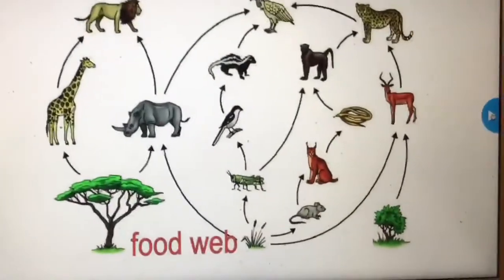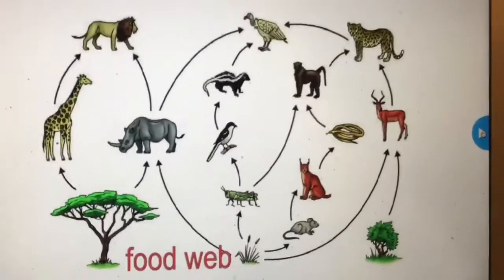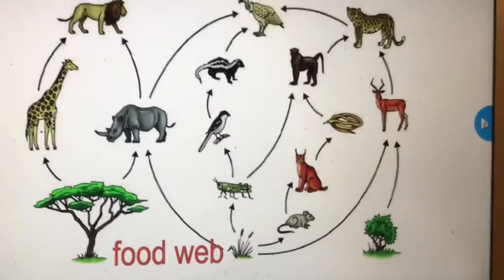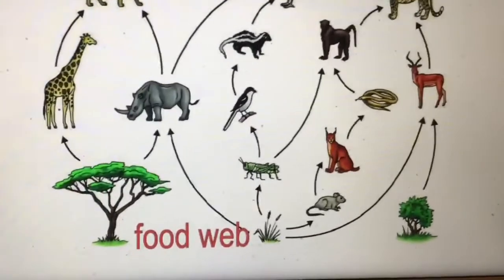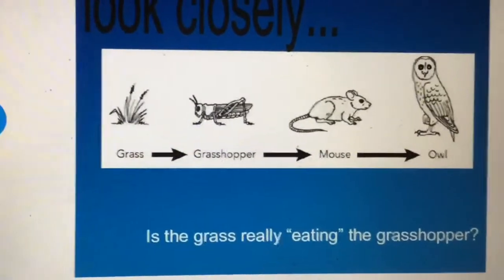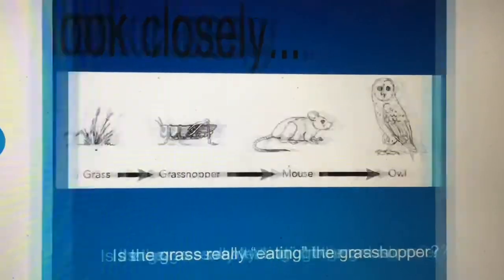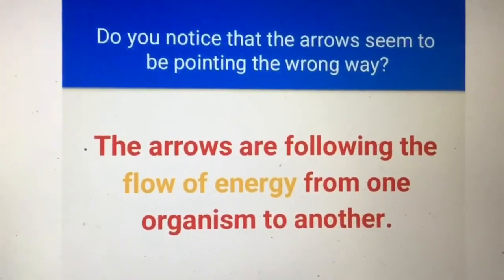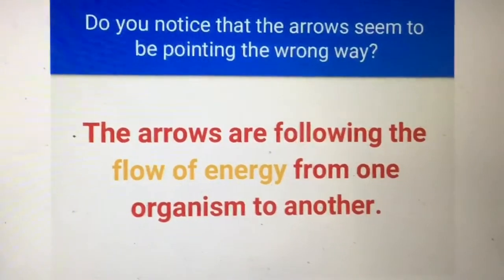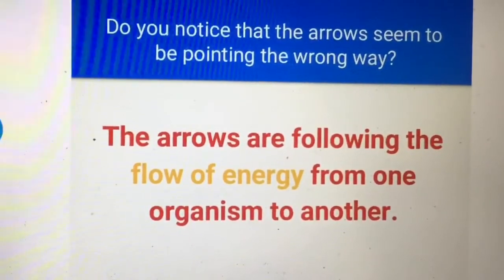A food web is nothing more than a food chain, except there are many food chains that make up a food web. So we have many different types of producers. We have many different types of consumers. Let's look at this more closely. Is the grass really eating the grasshopper? The arrows are following the flow of energy from one organism to another. So that's the purpose of the arrows, to tell us where the energy is going.